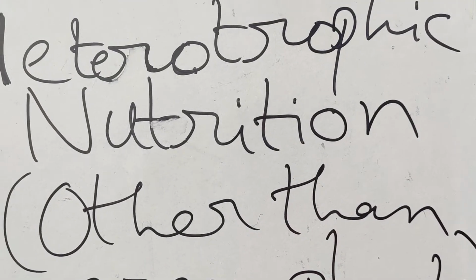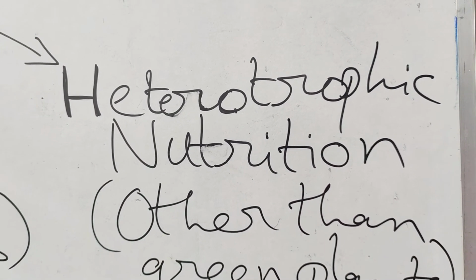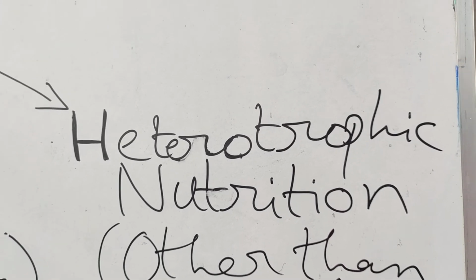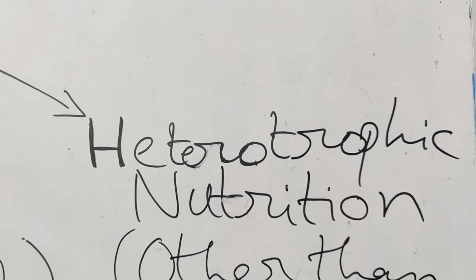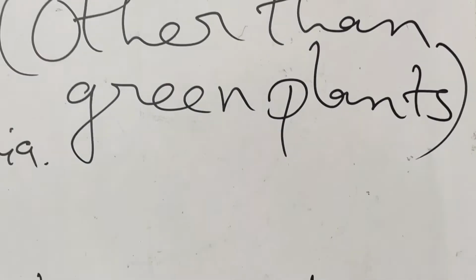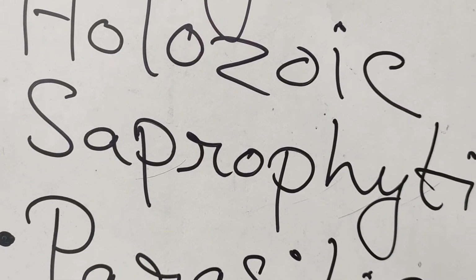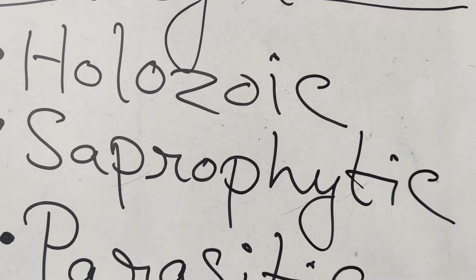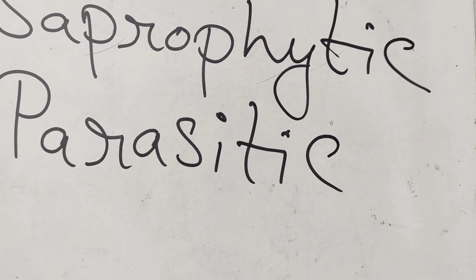Now let us talk about the heterotrophic mode of nutrition, which is shown by organisms other than the green plants and the blue-green bacteria. Heterotrophic nutrition can again be divided into three types: holozoic, saprophytic and parasitic.